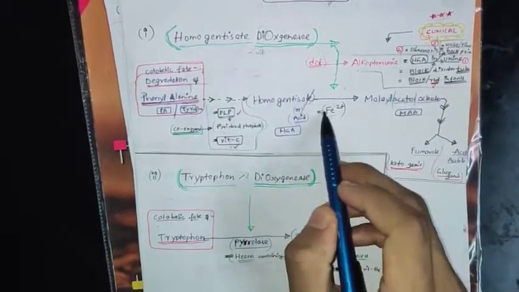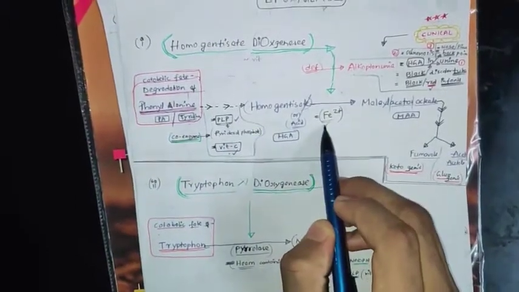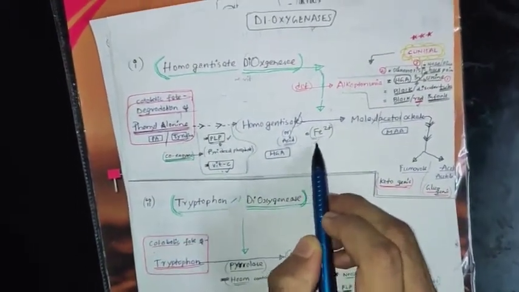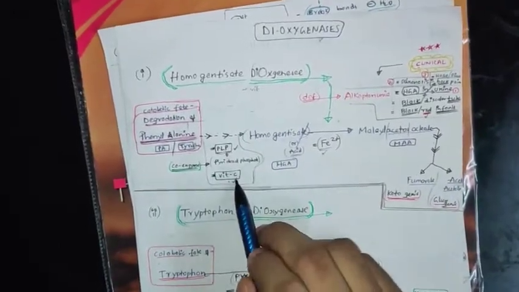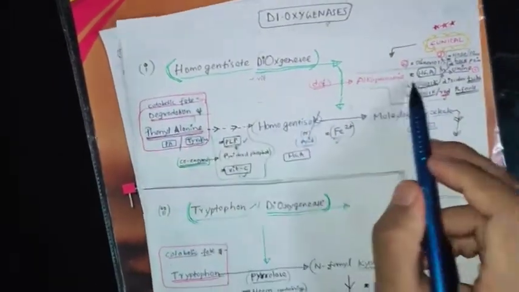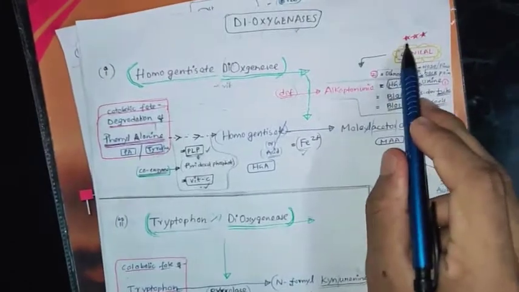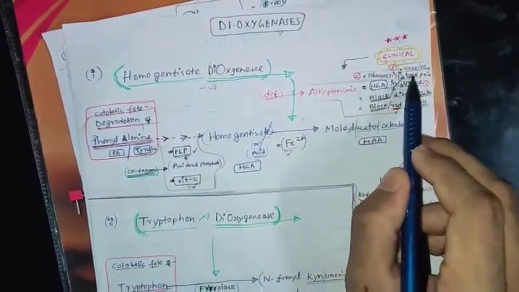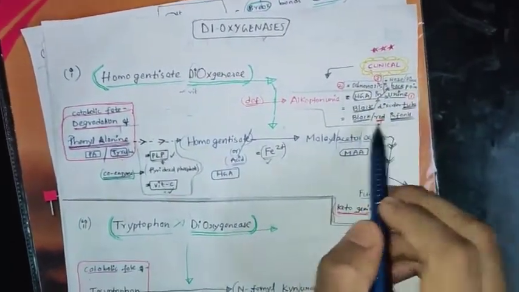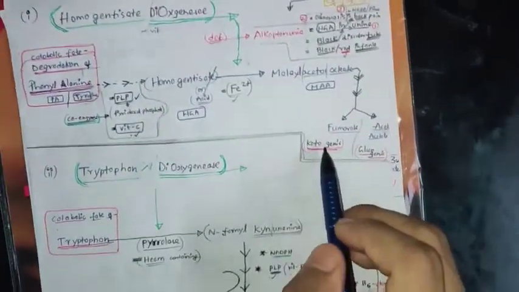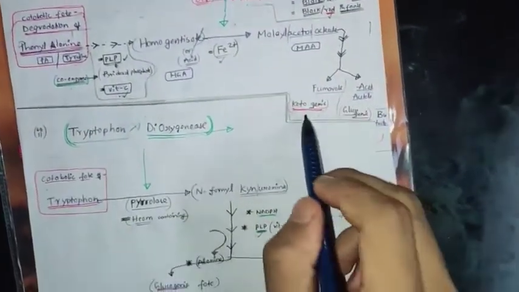Next one is iron. You are getting iron also here; I just put a tick mark. You can just remember it: iron, vitamin C, PLP. Here you know very well, very important, this one, 3 stars. In urine, back pain, nose, I told this, infants red color. Fine. This one: both here are ketogenic and glucogenic, fat.